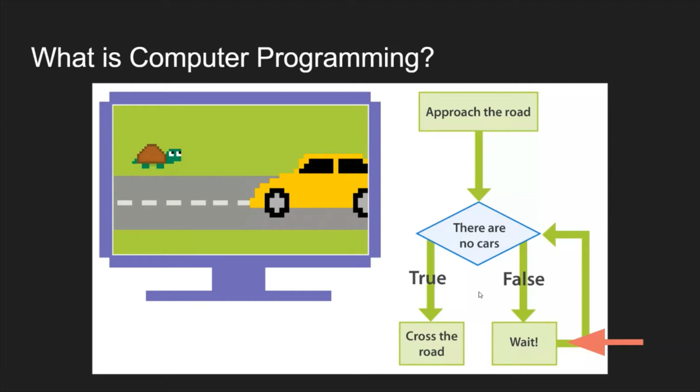Then we go back to the statement: there are no cars. Is it still false? Well, the car is still here. So we'll go back to wait, and we'll keep cycling between these until this car disappears. And let's imagine that it does. Then when we ask, there are no cars, we'll get true. And then we can follow the instruction, cross the road, and we can make it to the other side.